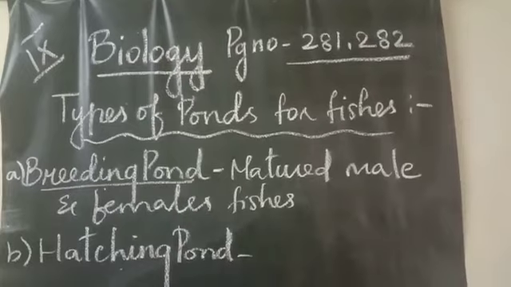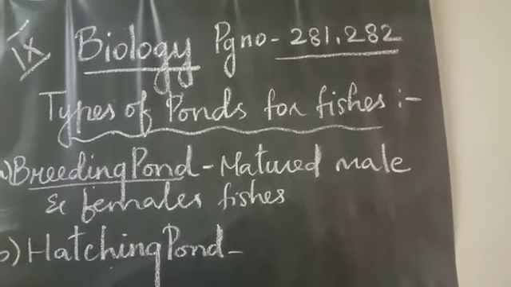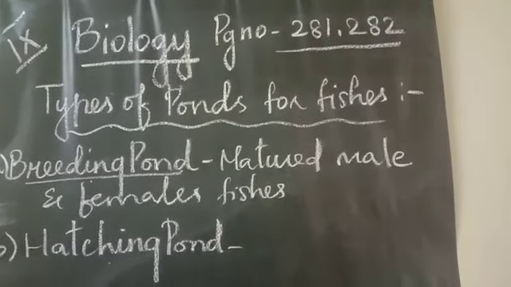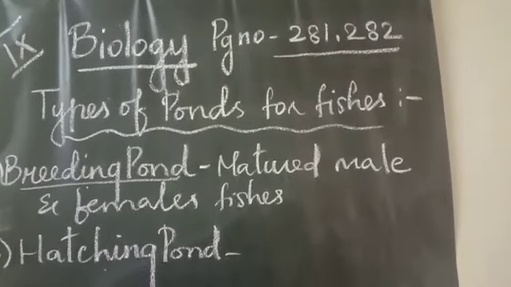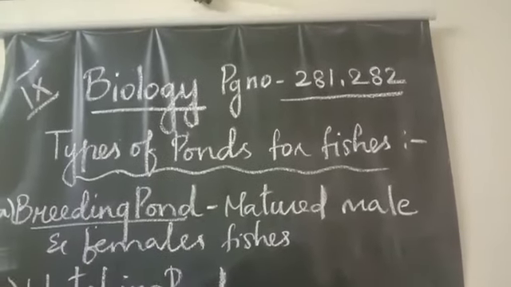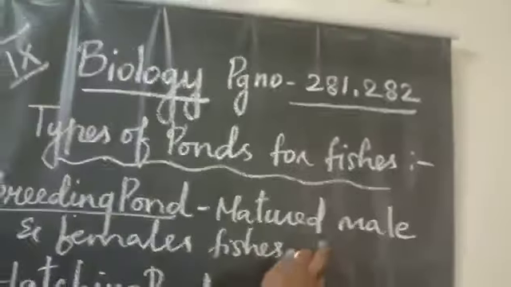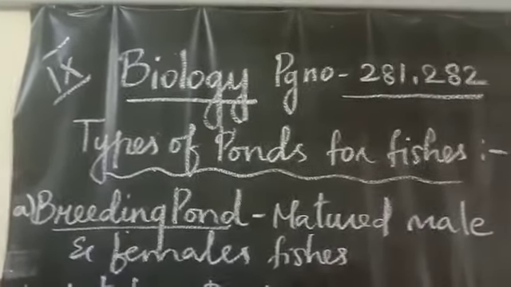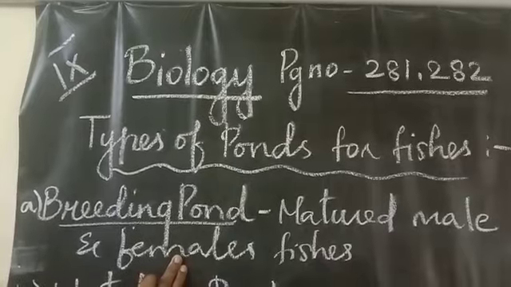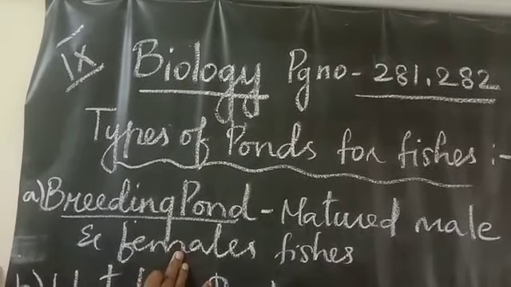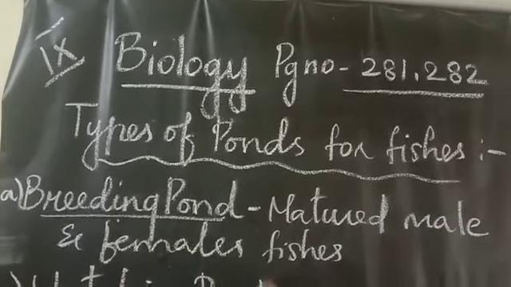And next, the eggs are released by the female and fertilization occurs by the male, where the sperm cells are released in the water. The male will start spreading the sperm cells. Like the tadpole and the frog, how its reproduction takes place, the same way it takes place in the breeding pond.